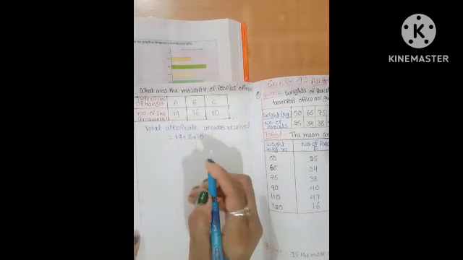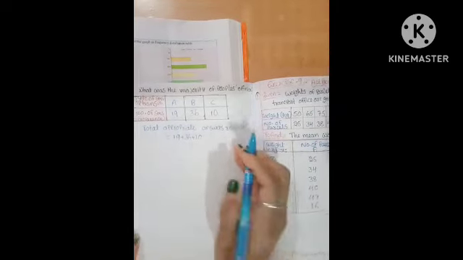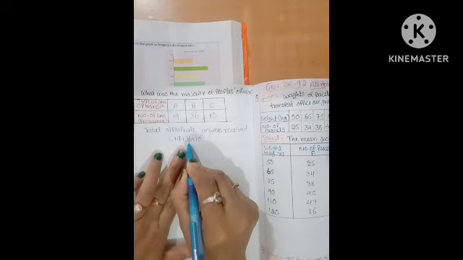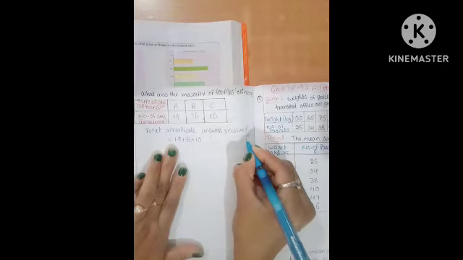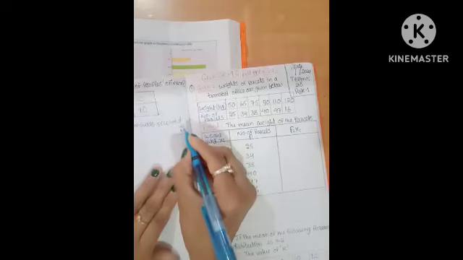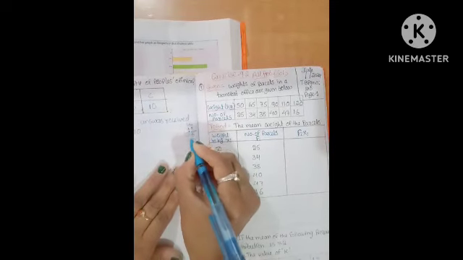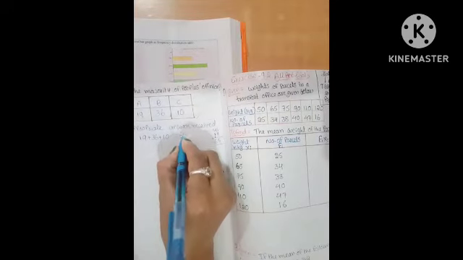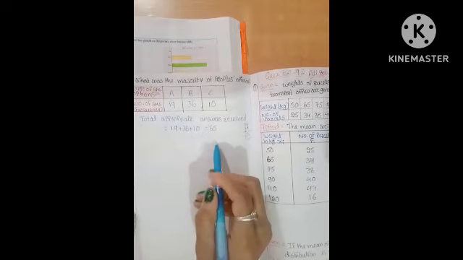All are added. 36 plus 10 is 46, then 46 plus 19: 6 plus 9 is 15, 4 plus 1 is 5, 5 plus 1 is 6, so 65. The total number of appropriate answers received is 65. That is the first question.